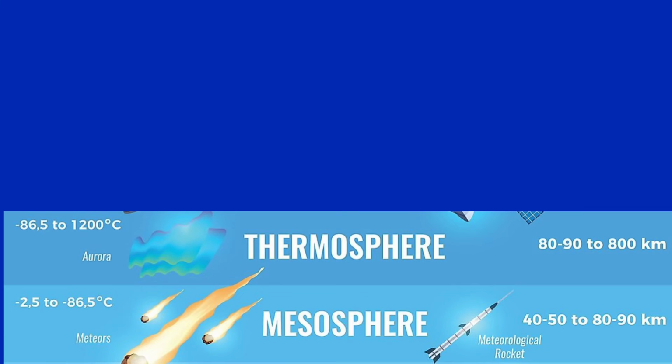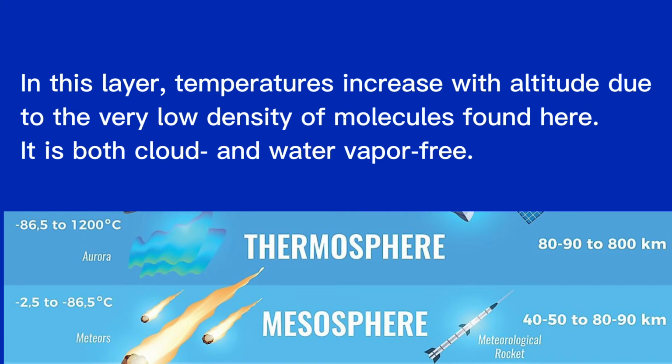The next layer is the thermosphere. At 80 to 700 km, in this layer, temperatures increase with altitude due to the very low density of molecules found here. It is both cloud and water vapor free. The aurora borealis and aurora australis are sometimes seen here. The International Space Station orbits in the thermosphere. Not much is known about the thermosphere except that temperatures increase with altitude. Solar radiation makes the upper regions of the thermosphere very hot, reaching temperatures as high as 2000 degrees Celsius or 3600 Fahrenheit.